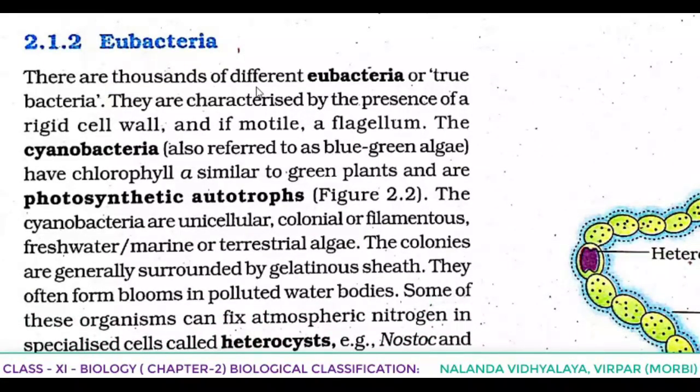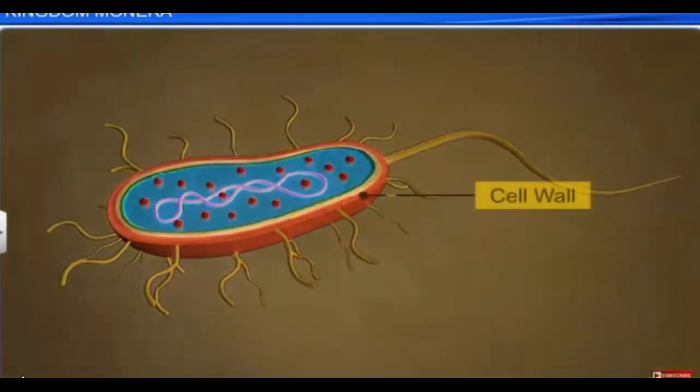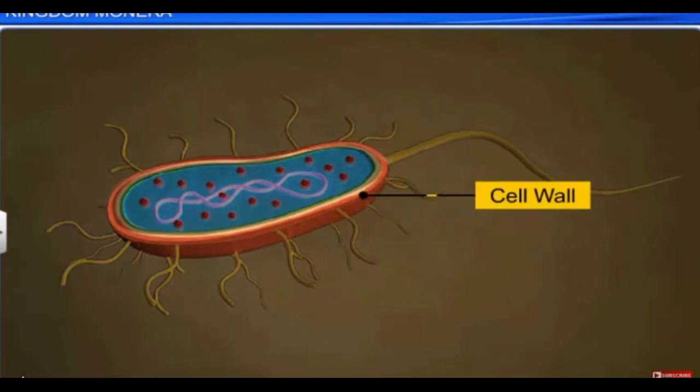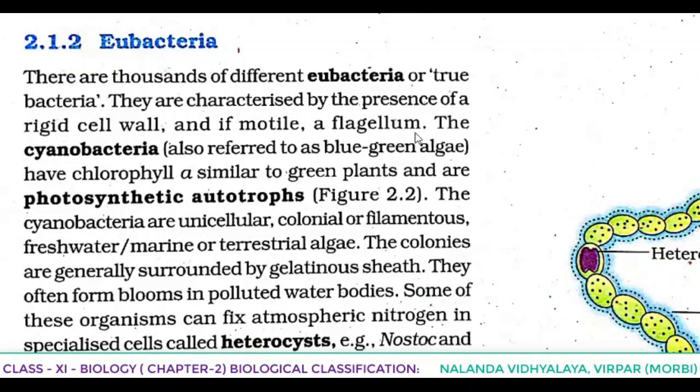Second, eubacteria. There are thousands of different eubacteria or true bacteria. Eu means true. They are characterized by the presence of a rigid cell wall, and if they are motile, they have a flagellum. The locomotory organ is flagellum and cilia. So if they are motile, they have flagellum, and they have a rigid, hard cell wall.